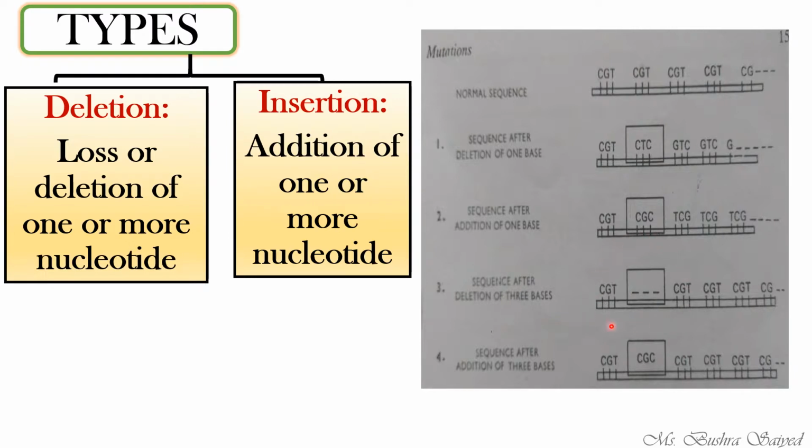See here, in this, 3 nucleotides have been deleted. Here it was only 1 nucleotide. Now here there are 3 nucleotides which are being deleted. Okay, this will cause a major difference. This will cause a loss of an amino acid, because 3 subsequent nucleotides are being deleted. That is why there will be absence of an amino acid in the polypeptide chain.